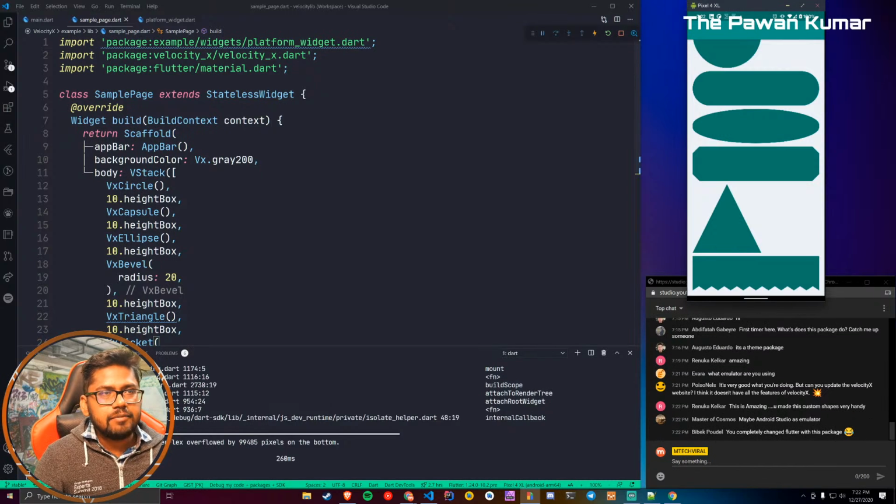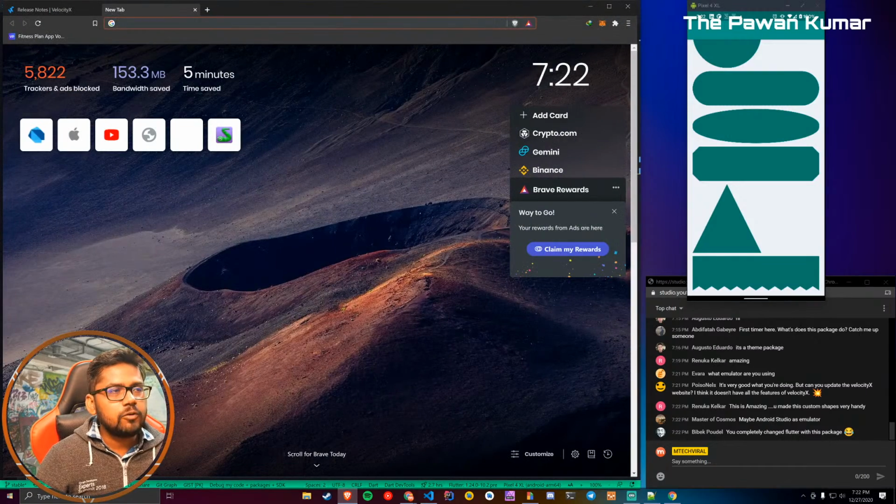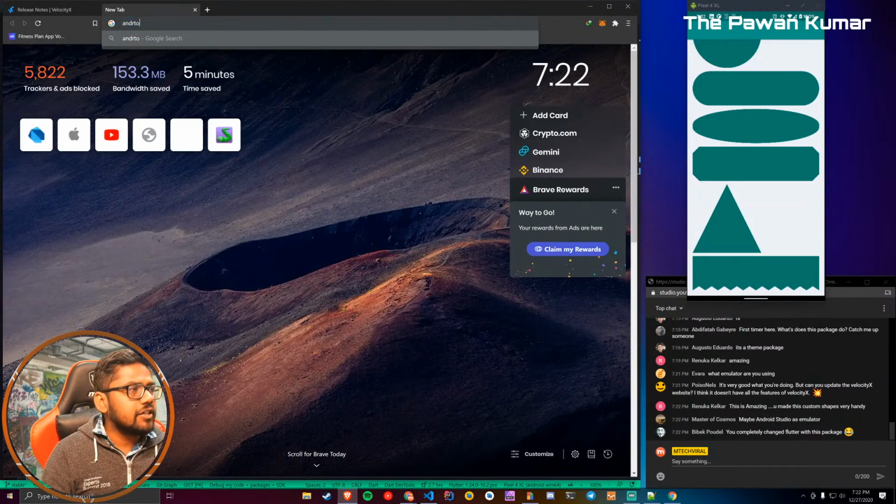This time I am using a real device. This is not an emulator, although my emulator also works fine because this is a giant PC which I am using. So right now what you are seeing is these shapes. These shapes are very difficult to produce when you do it by yourself again and again. Now what I'm gonna show you, if I open my browser and just search Android.